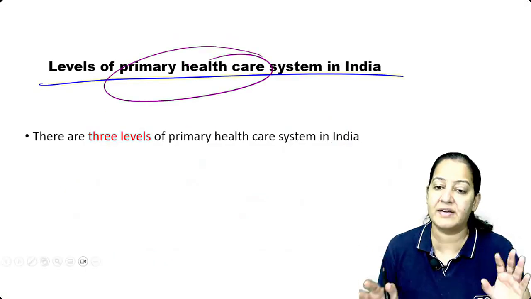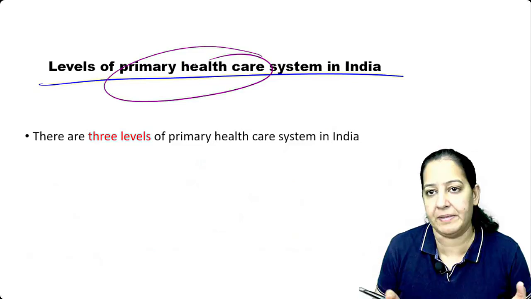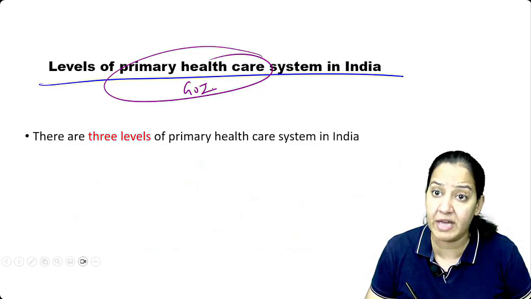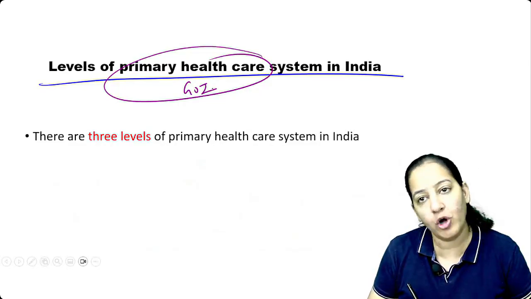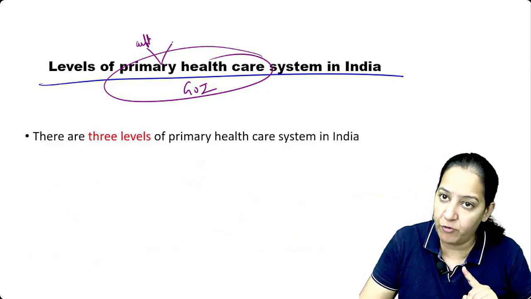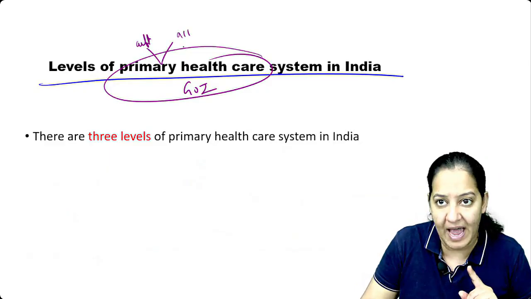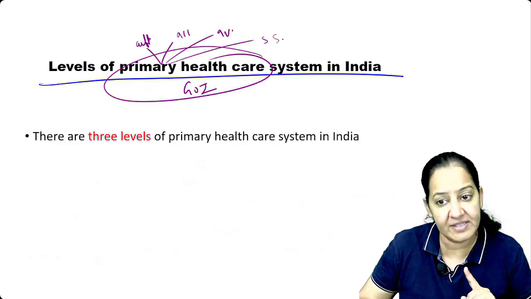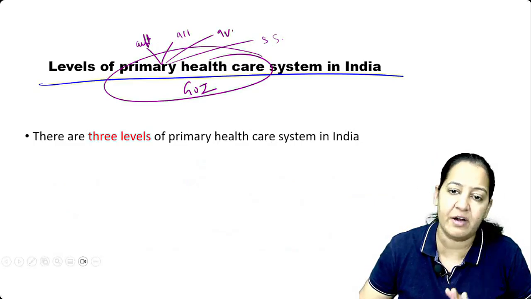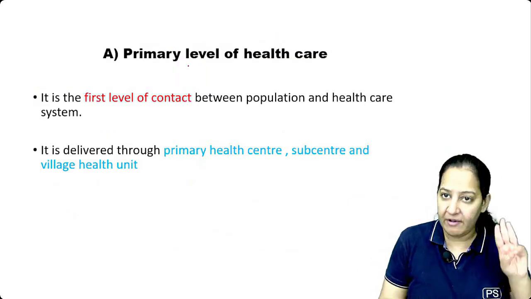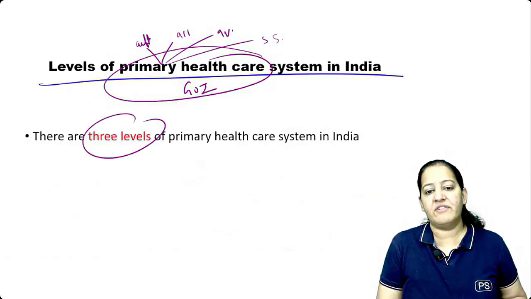The government of India, along with many other countries and WHO, has decided that we will provide primary health care to all the Indians, to all the people who reside in India. Such a care which is very affordable, accessible, available, very cheap, scientifically proven, and such a care we are going to provide to everyone. How? What is the infrastructure? How will you provide? So we have 3 levels. We have created a 3-tier system.